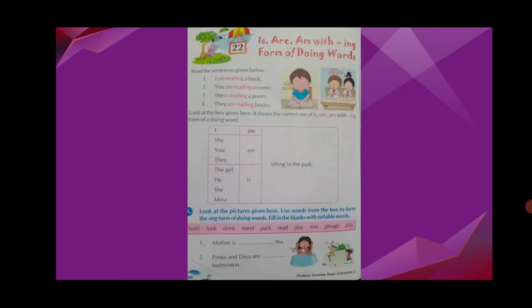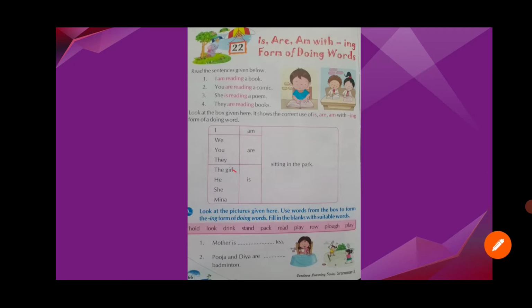Now we will form the sentences by using am, are, is with the ing word. See children now. I am sitting in the park. We are sitting in the park. You are sitting in the park. They are sitting in the park. Okay children, now we will see the next box.